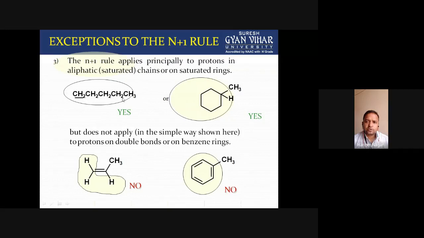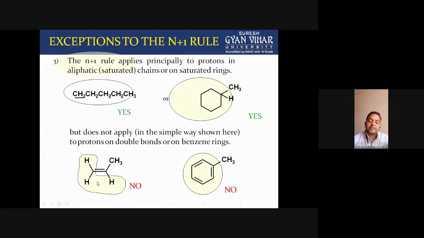So for CH3, CH2, CH2, CH2, these protons, the n plus 1 rule is applicable, meaning splitting of the signal is there due to spin splitting. But this cannot be applied to protons on double bonds or on benzene rings.